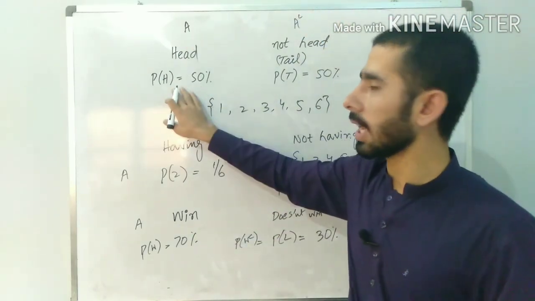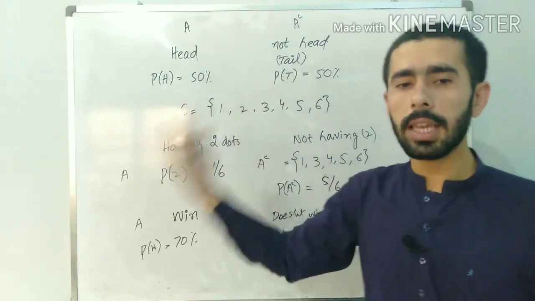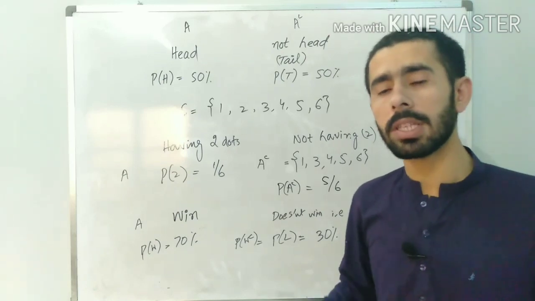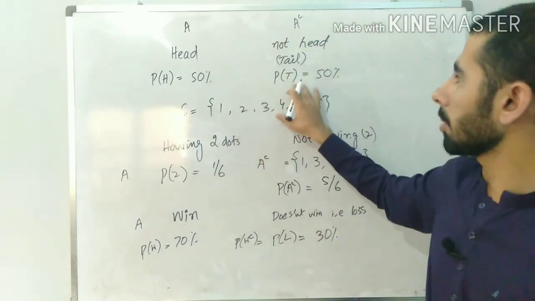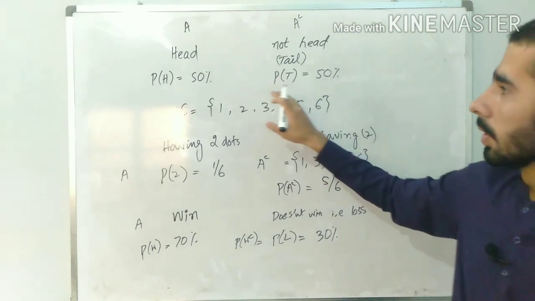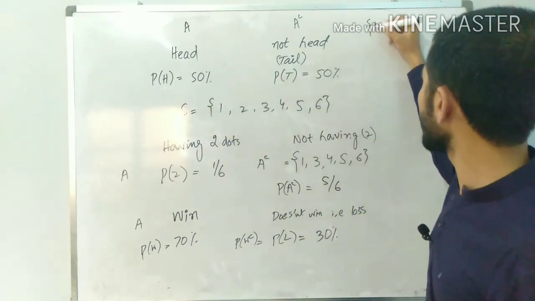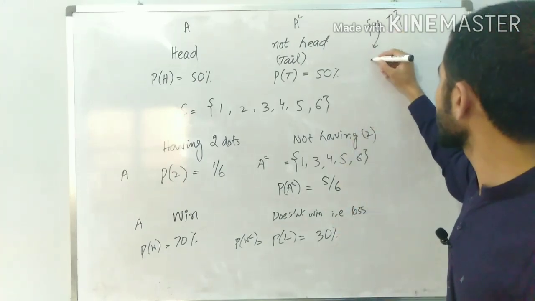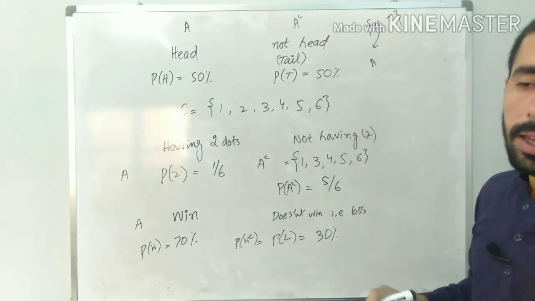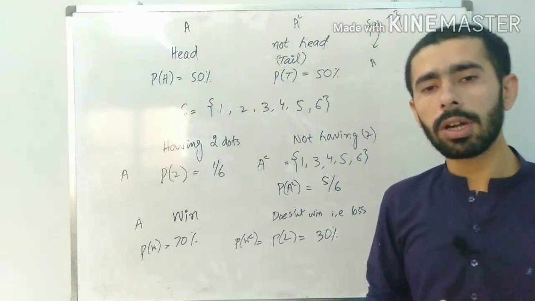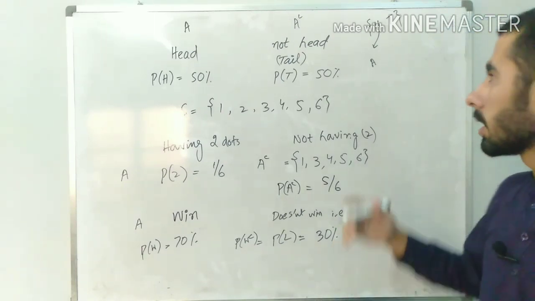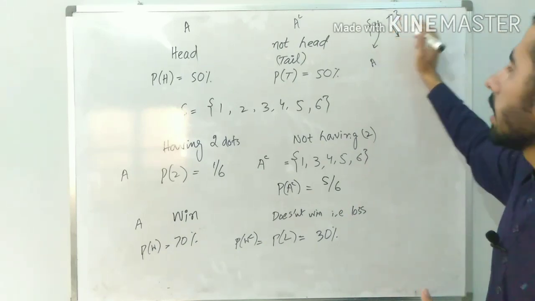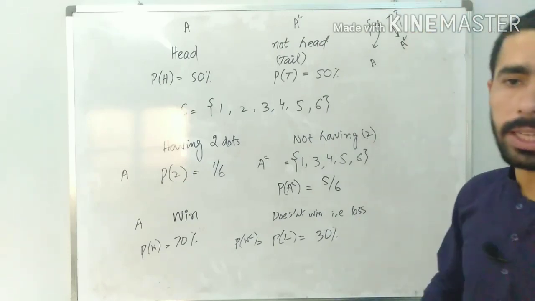If this is event A, all the possible outcomes other than A are called the complement of event A. If my sample space is head and tail for a single coin toss and head is my event A, the sample point which is not A is just the tail, which is the complement of event A.